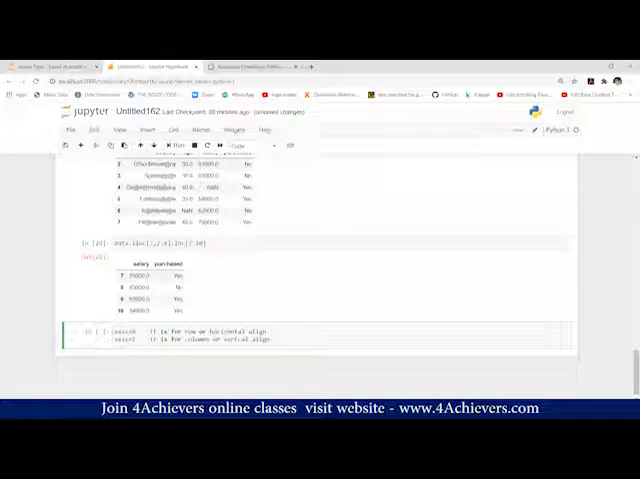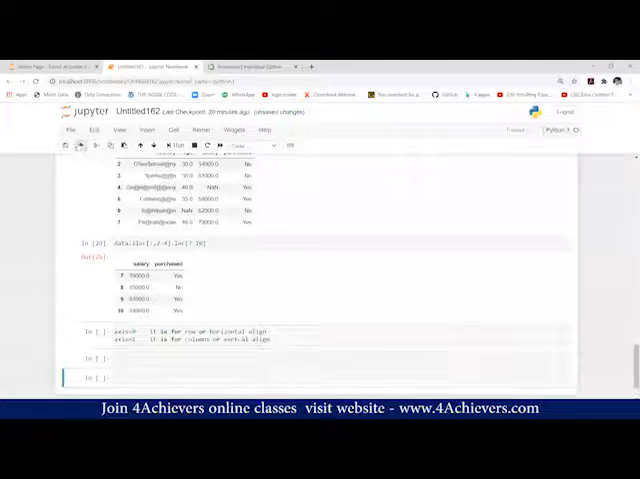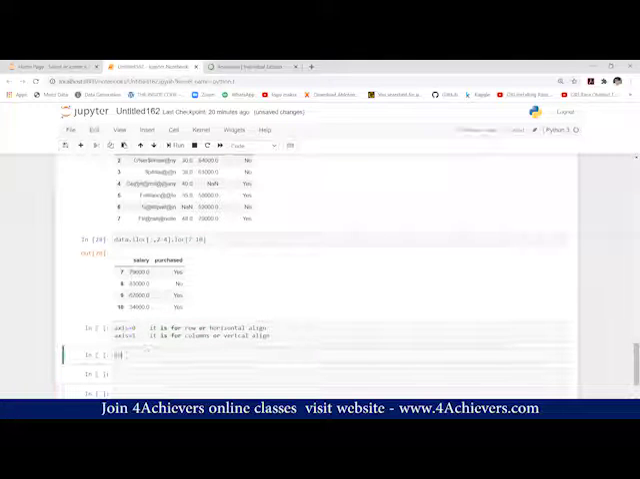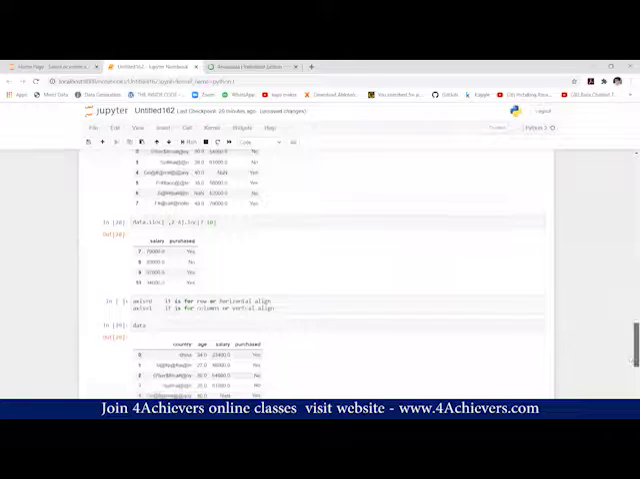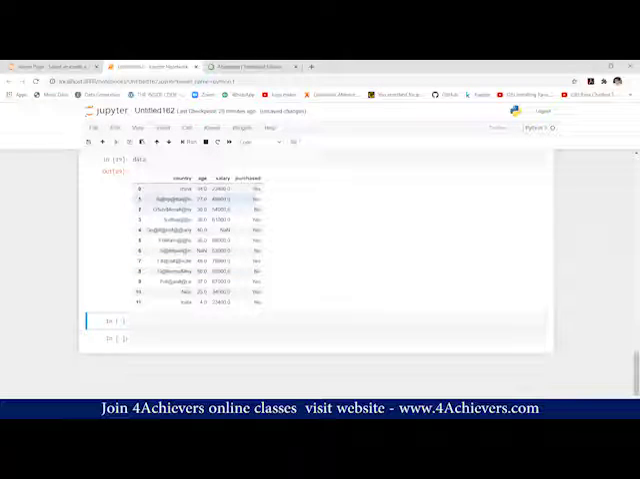Now, new line. First, I'll display the data. Then I'll show you how we can remove a column. Tell me which column you want to remove, the column name. Country is fine, because we have so much messy data. So we're going to remove country.